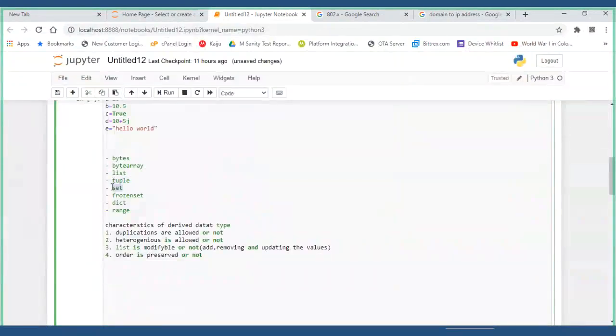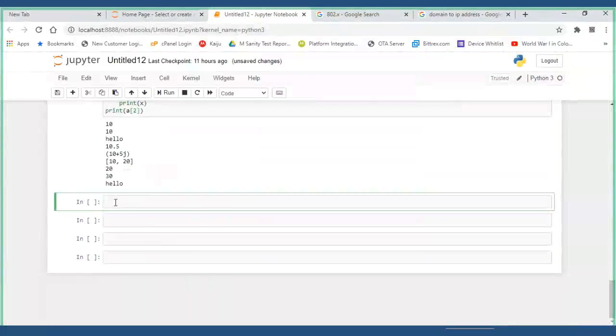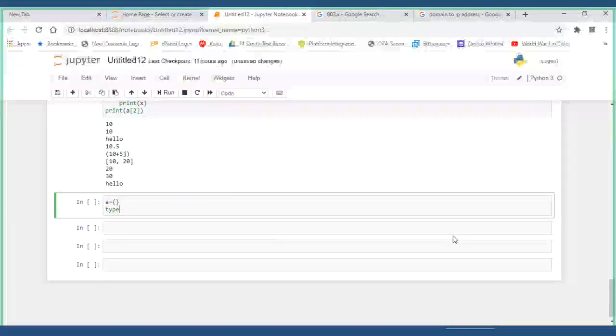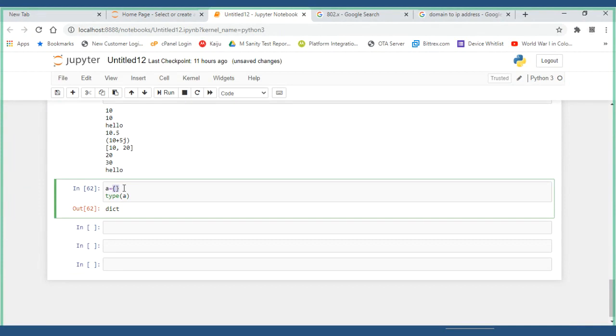So that is called a tuple. Now we have something called a set. Let's get back to the set. A is equal to, like this I have. Set means like this only we'll put, right? If you see type of A, let me run that. It will show a dictionary. Remember guys, a set is designated with flower bracket open and flower bracket close.